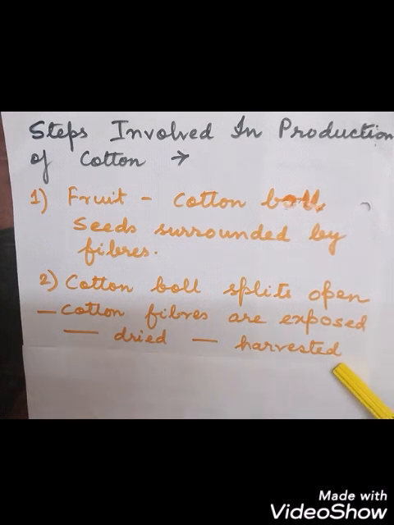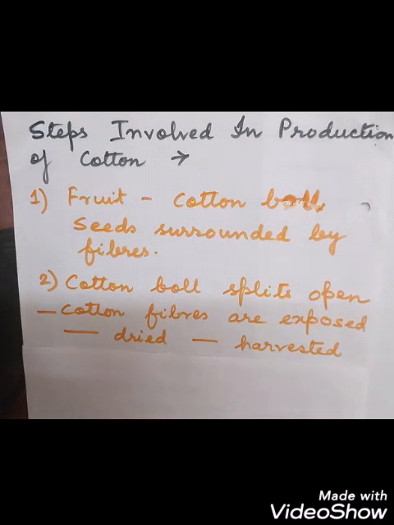You know the meaning of harvesting? Yes, harvesting means cutting of the crops and then storing it. So when the crops mature, they are harvested. That means they are taken out from the plants. So the cotton ball matures, it bursts open and the cotton fibers are exposed to the sunlight, they dry and then they are harvested. So this is the second step.